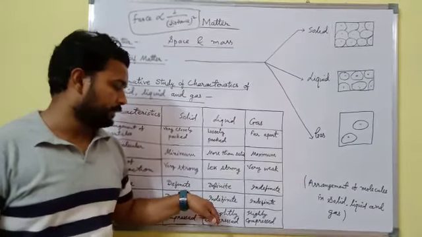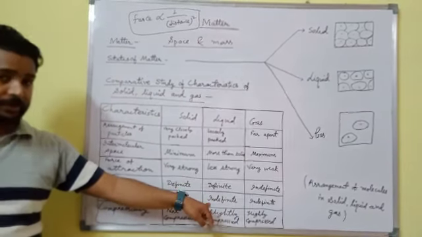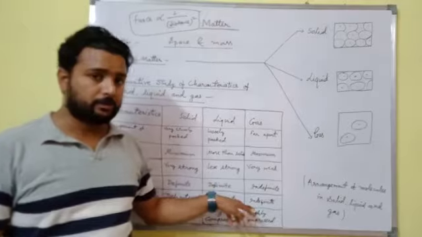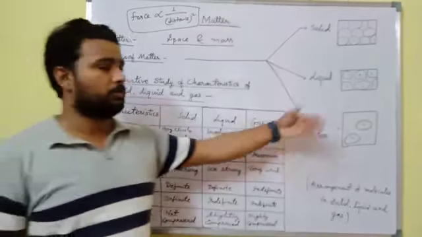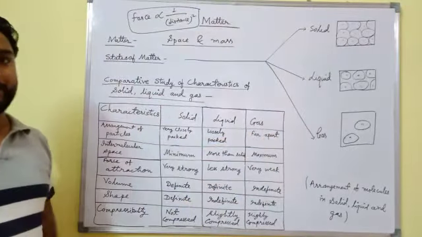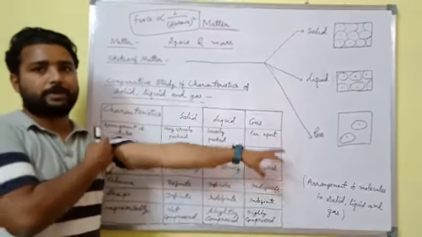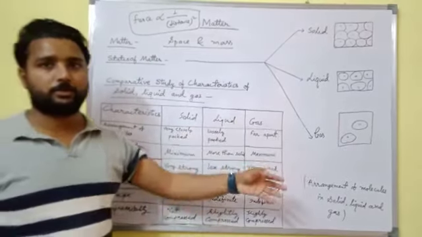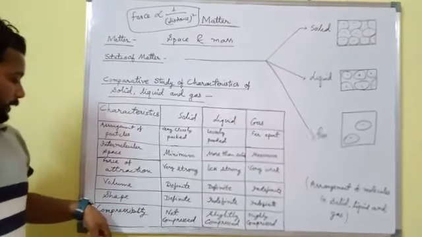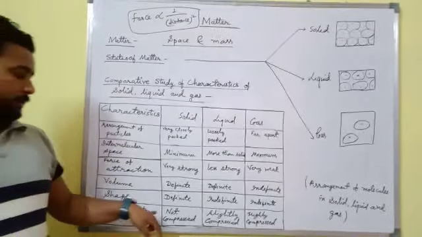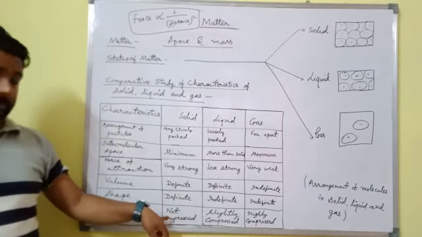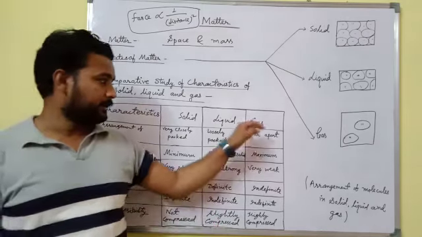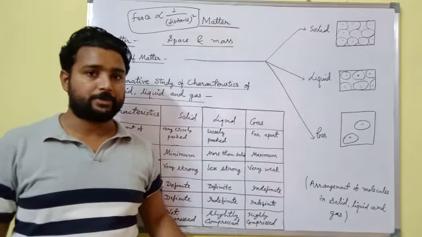In case of liquid, shape will be indefinite, and in case of gas again indefinite, because molecules of gas always move with random motion. And last, compressibility. Solids are not compressed, liquids are slightly compressed, and gases are highly compressed.